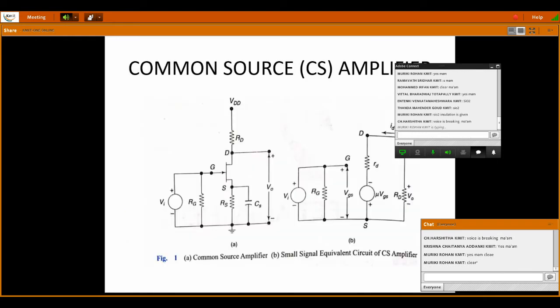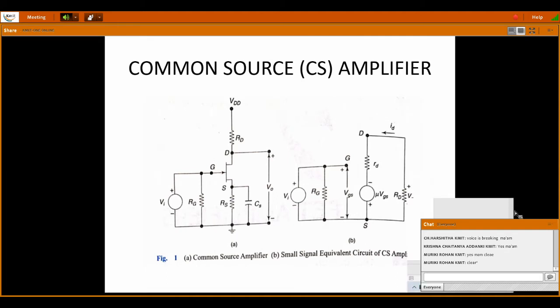Okay, thank you. So here is the circuit that shows the common source amplifier circuit with its small signal equivalent circuit. I think you have learned how to draw these small signal equivalent circuits for the circuits that we have already seen in our second unit, BJT: how to draw the equivalent circuits, h parameters, hie, hfe. All this we have seen. So I'm not discussing in much detail how to draw the small signal equivalent circuit.